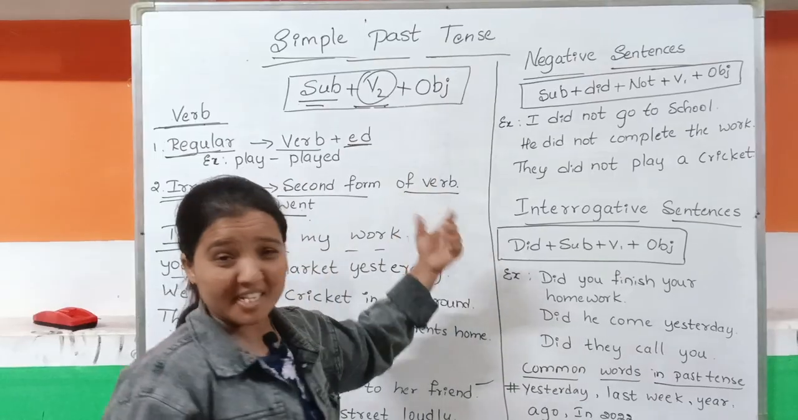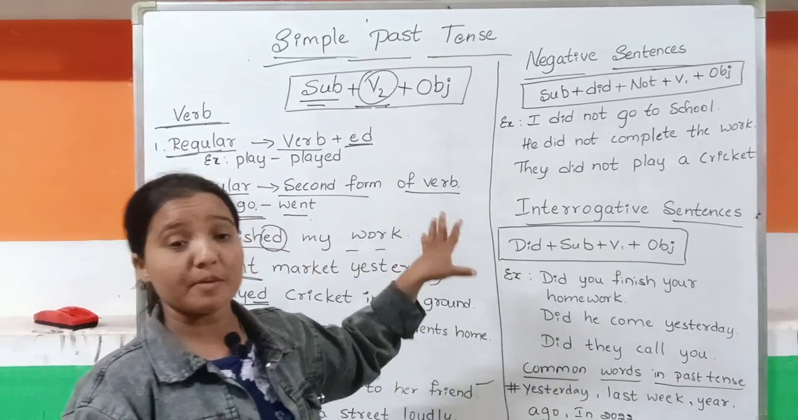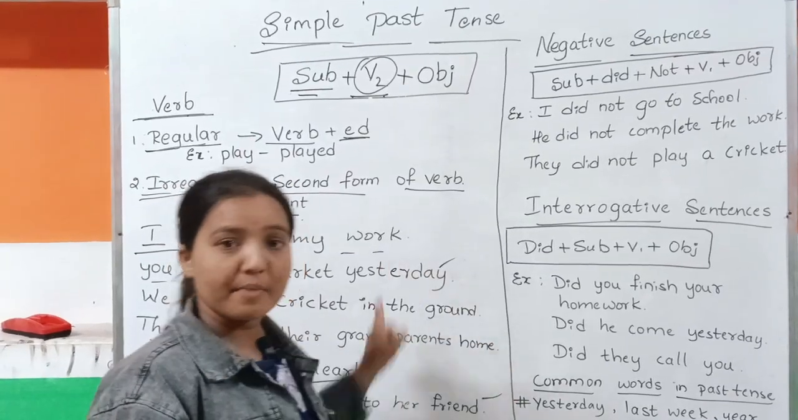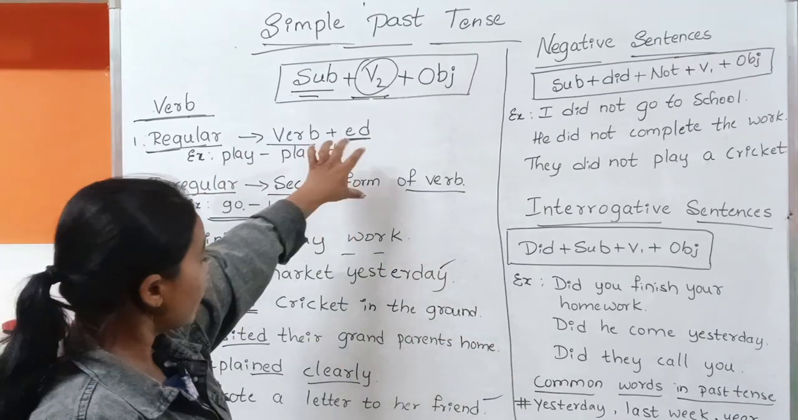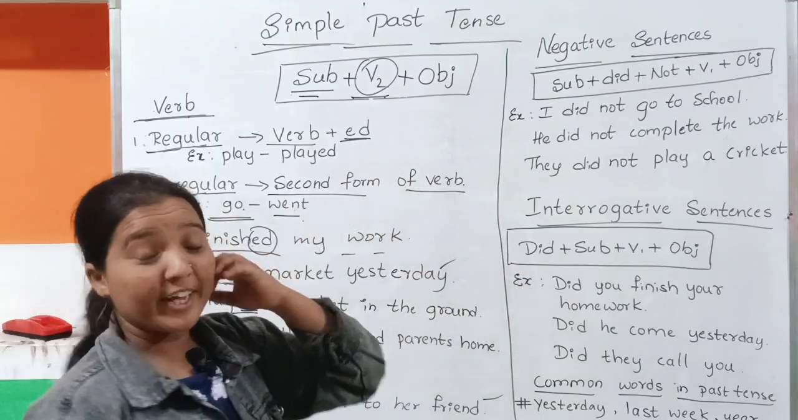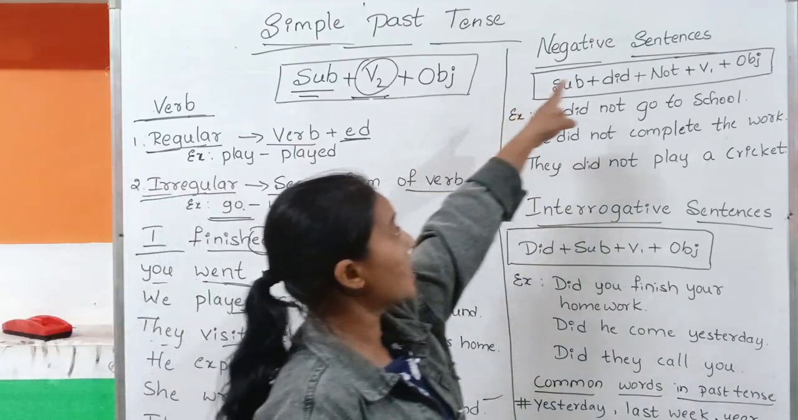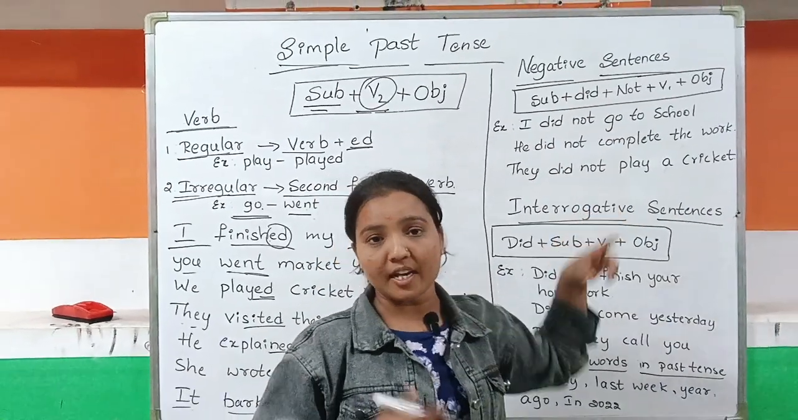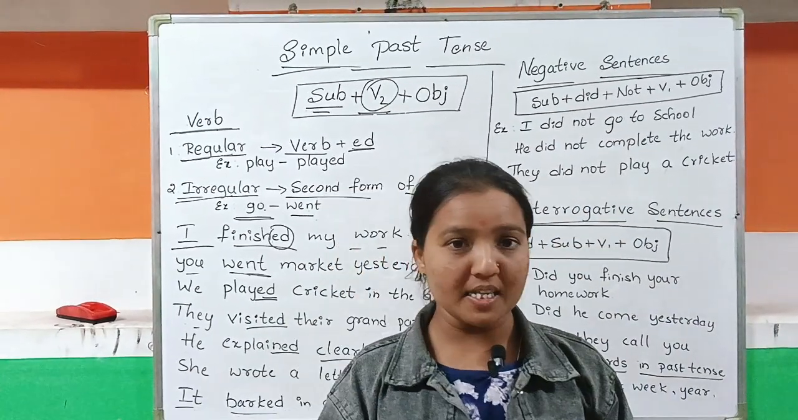And why I am mentioning regular and irregular, you have to mention because you will not understand what is V2. That's why I am mentioning all of these sentences. So then we are going to the negative form of simple past tense, right? The negative sentences, how we are going to present the negative sentences in the simple past tense.